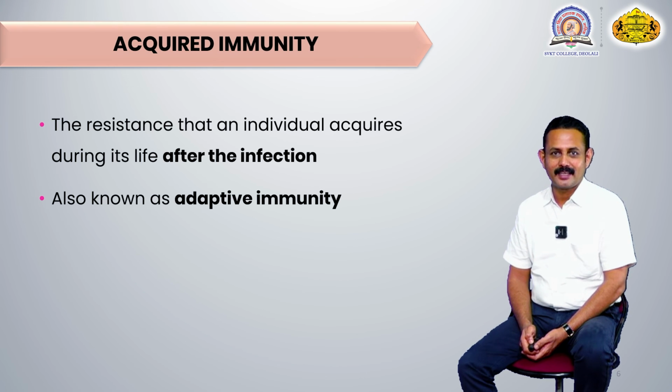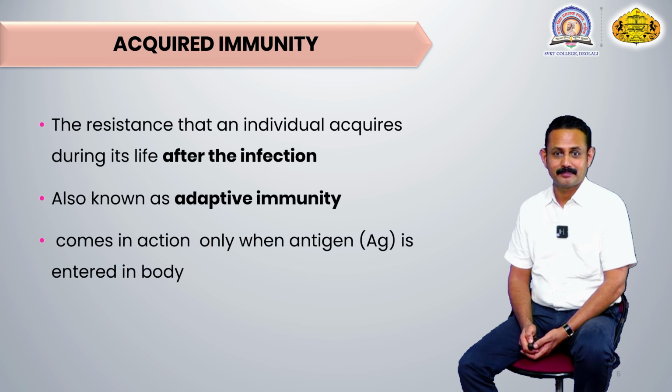This immunity is produced only after acquiring the infection from that pathogen. That's why it is also called adaptive immunity. It means the body has adapted against that infectious agent, and learned how to protect that part of the body against that type of infection. Hence, it is also called adaptive immunity.